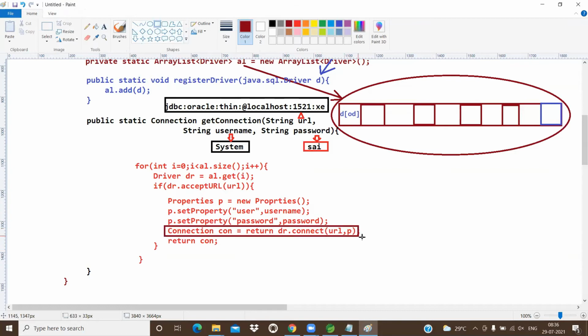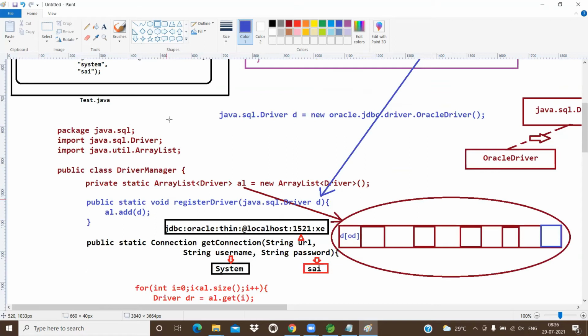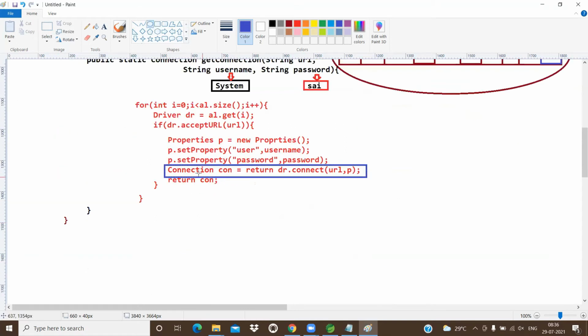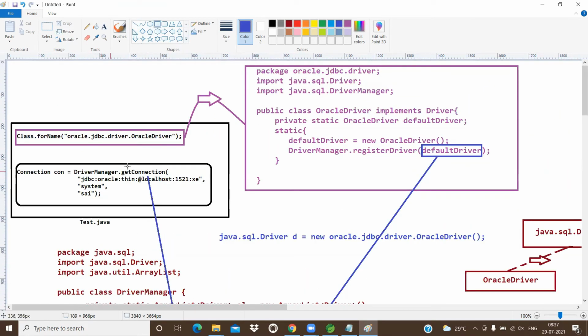Dr means here which object? Oracle driver. Dr means driver implementation. Which driver we added? Oracle driver. So who is going to create the connection object? Oracle driver. This con is returned by which method? Get connection. This method returns that connection object and hands it over to driver manager. So get connection method